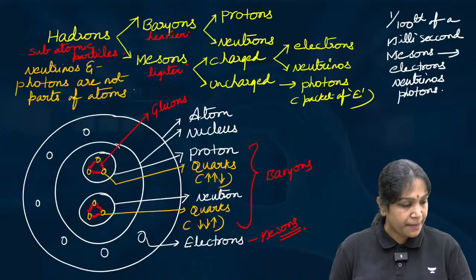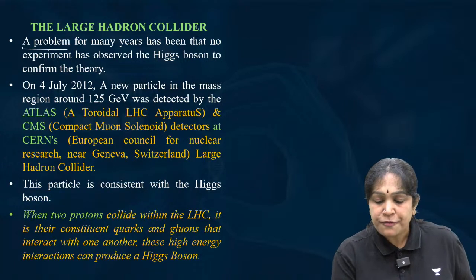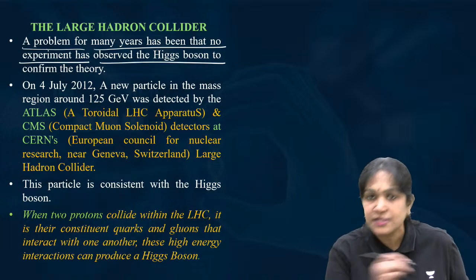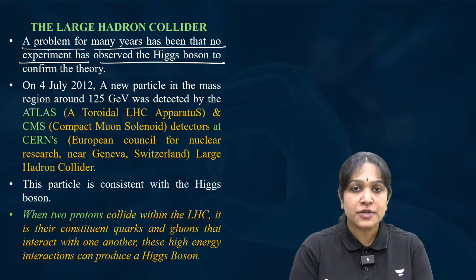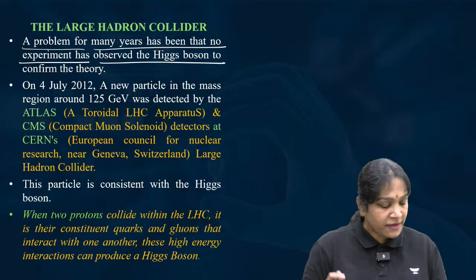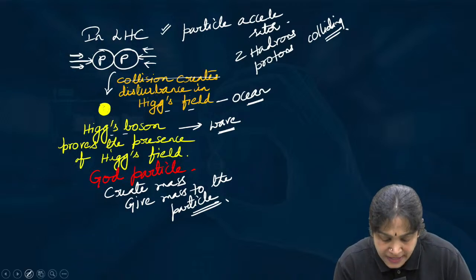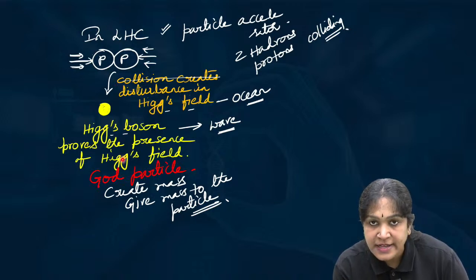Now let us read about this. Large Hadron Collider. A problem for many years has been that no experiment has observed the Higgs boson. Why should we observe the Higgs boson? Because the presence of the Higgs boson proves the presence of the Higgs field, isn't it?